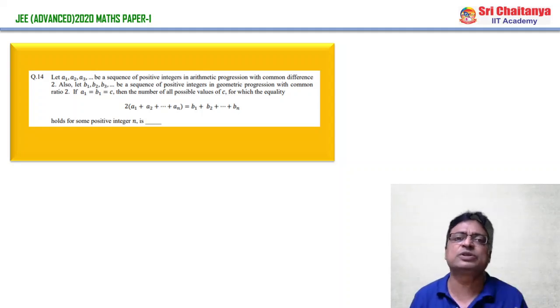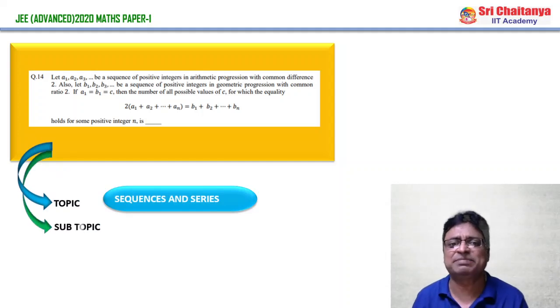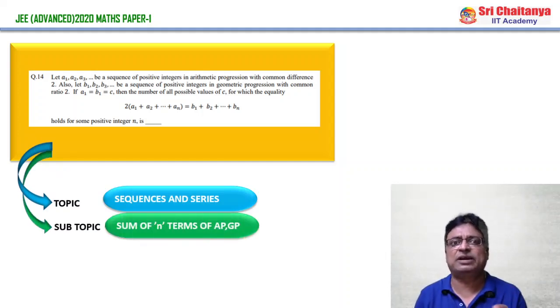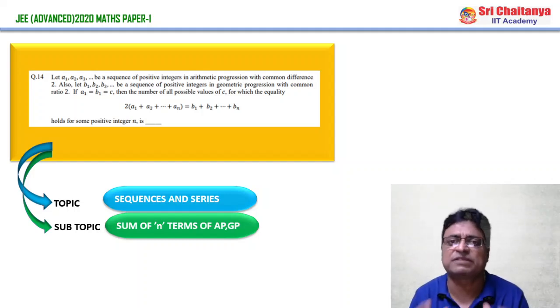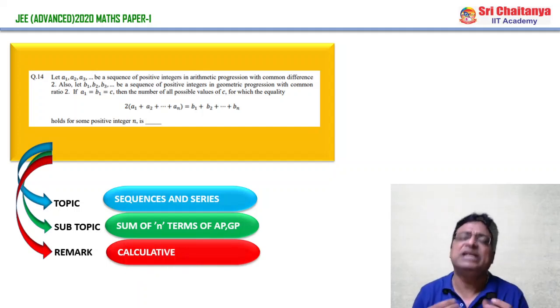And of course here also it is straight away from the progressions chapter, or sequence and series chapter. And the subtopic here is, the question is given from or based on what? Sum of n terms of AP and GP. And the main remark of this particular question is it's somewhat lengthy and calculated.